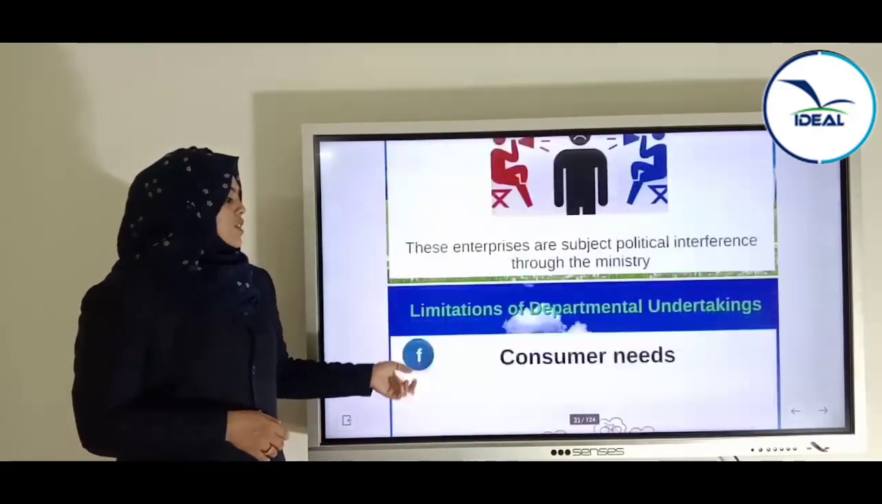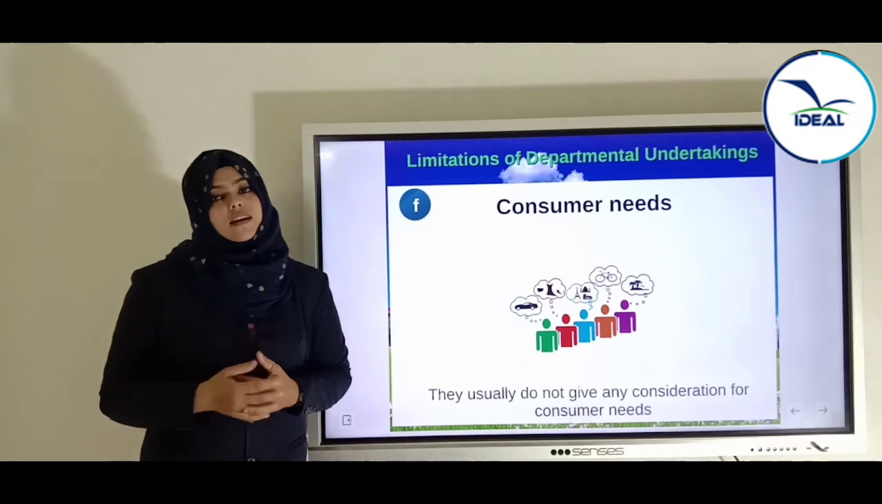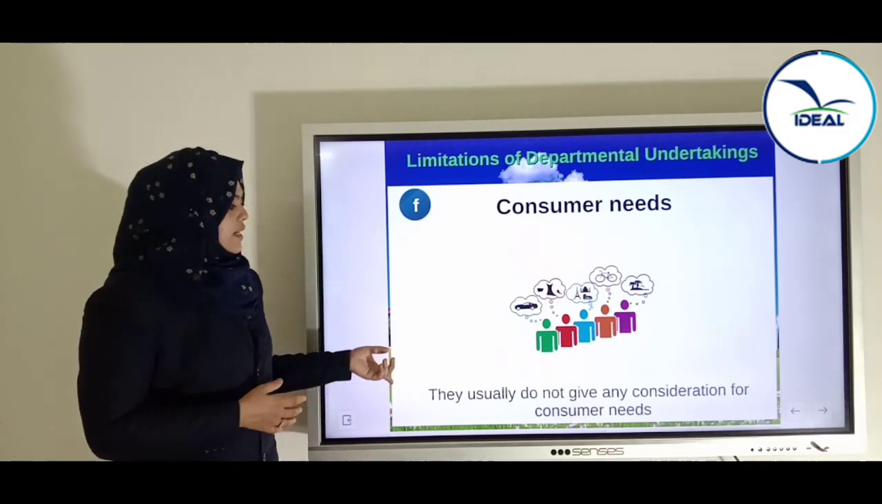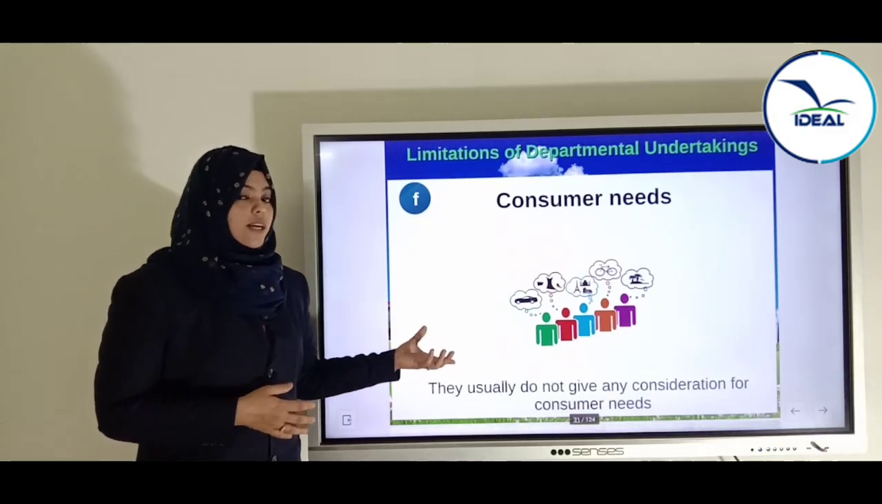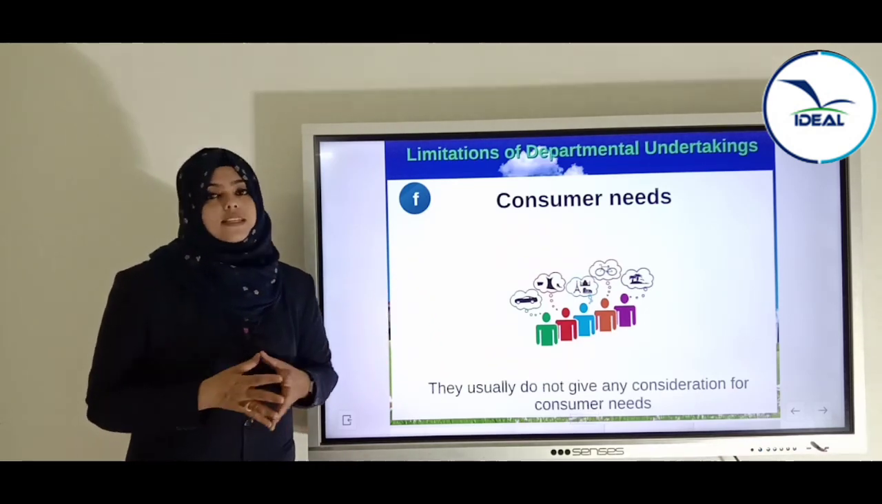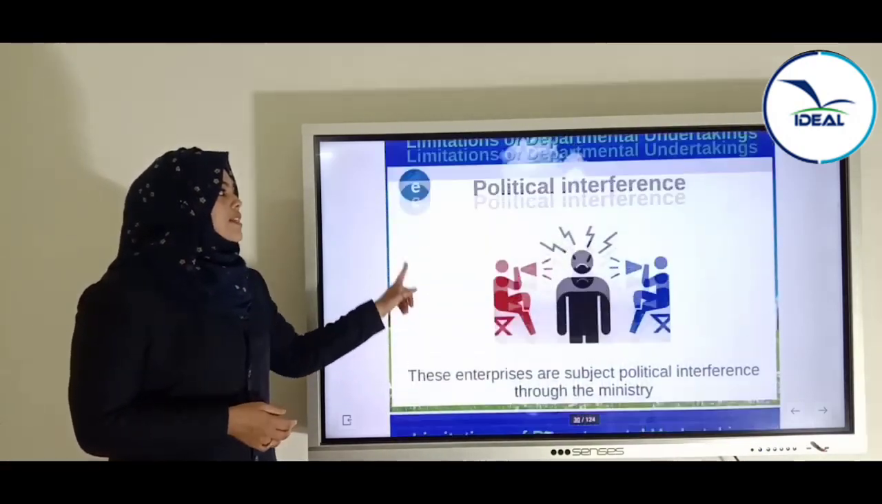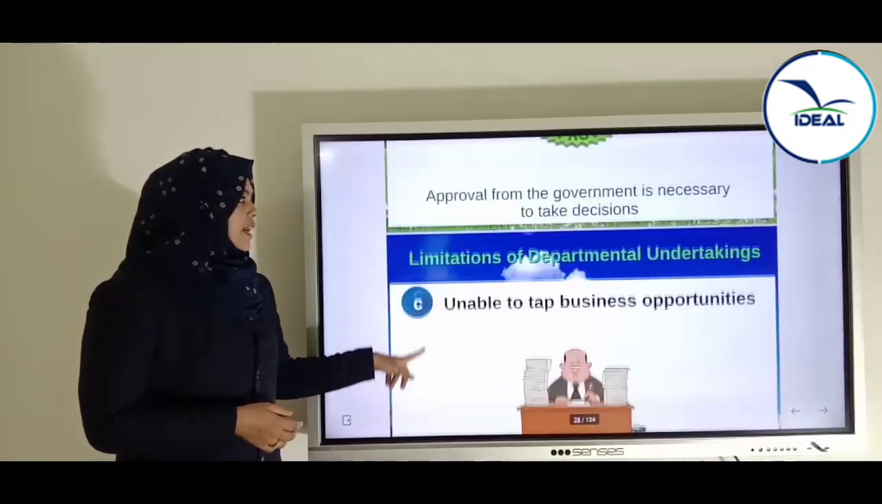Okay, next limitation is consumer needs. In departmental undertakings, consumer needs are ignored. Consumer needs are not considered well. They say that they work for the service of the society, but consumer needs are ignored. So these are the limitations of departmental undertaking.